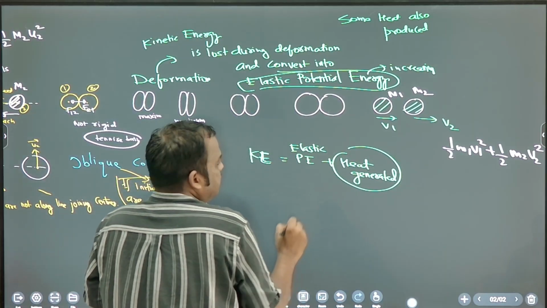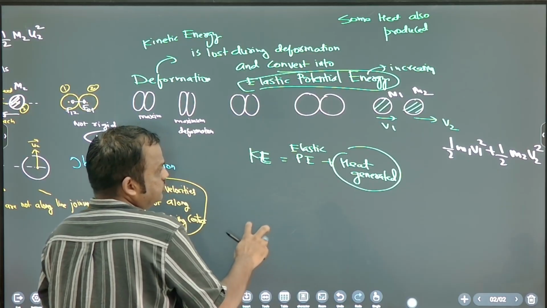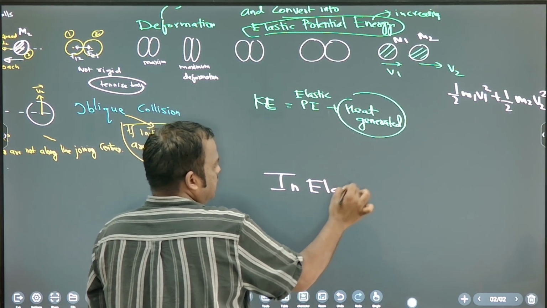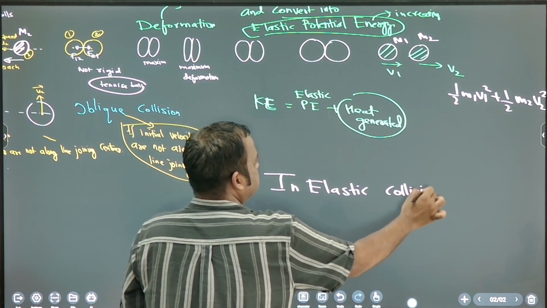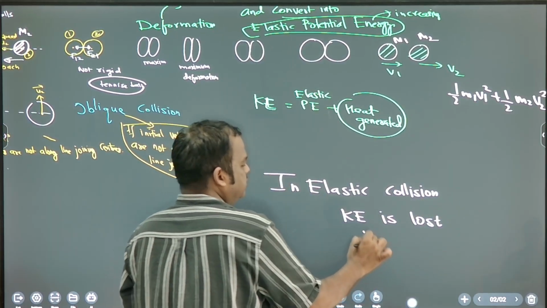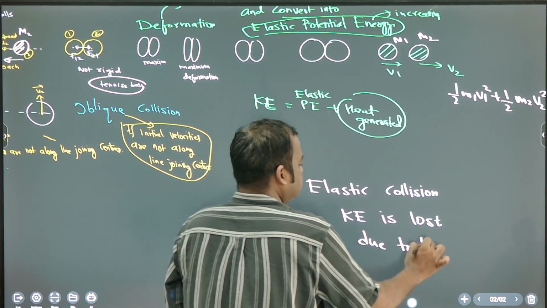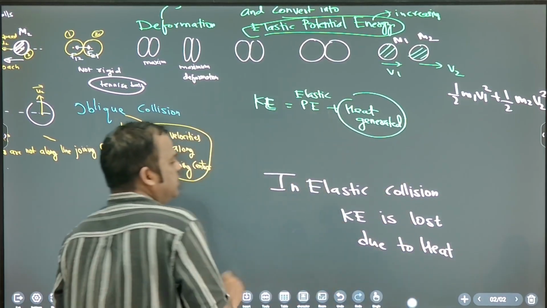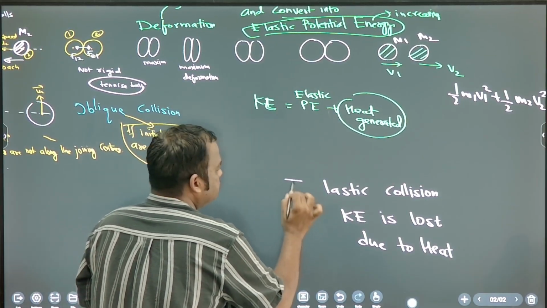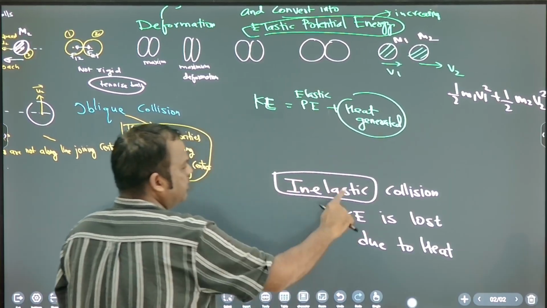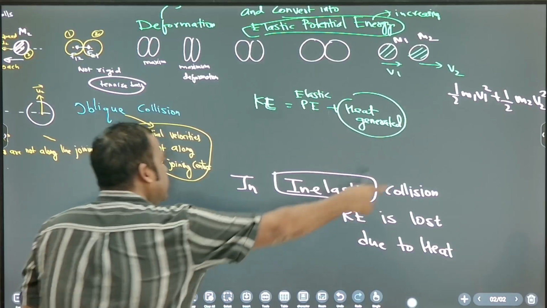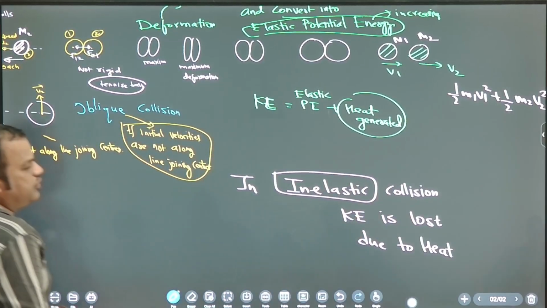Okay. So this type of collision is known as inelastic collision. Kinetic energy is lost because of heat. Due to heat, kinetic energy is lost. Note down, inelastic. You write it like this, it is one word. Inelastic collision. You can write like this: in inelastic collision, kinetic energy is lost due to heat.